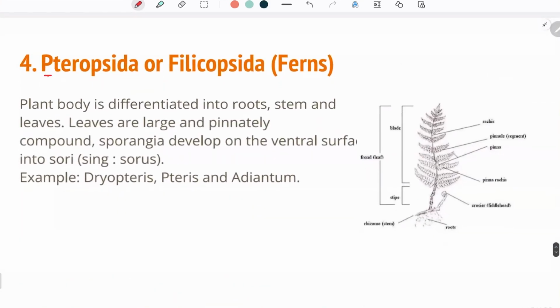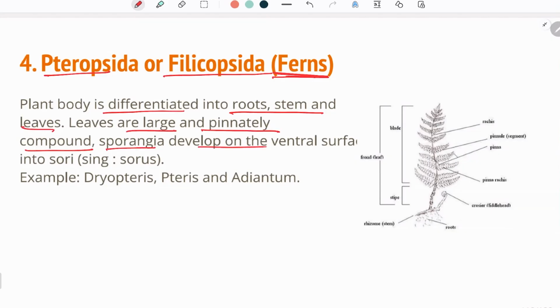Now, Pteropsida or Filicopsida, which are called ferns. The plant body is differentiated into root, stem, and leaf, like all the others we have discussed. Leaves are large and pinnately compound. Sporangia develop on the ventral surface in clusters called sori, or sorus.